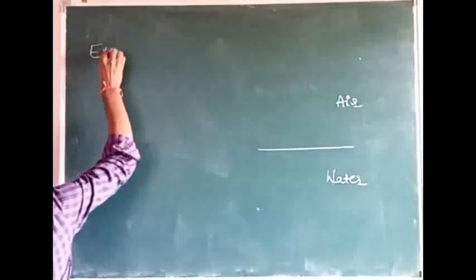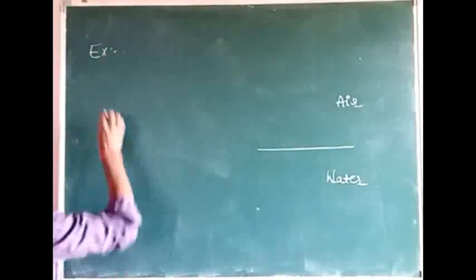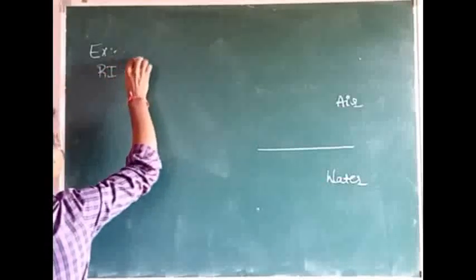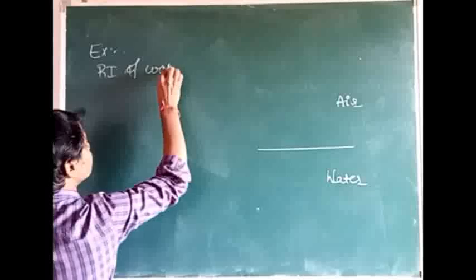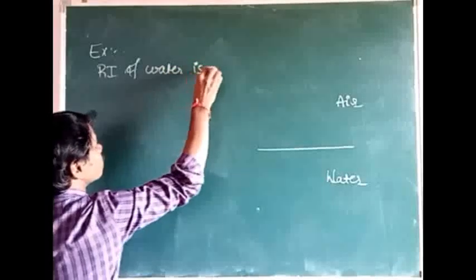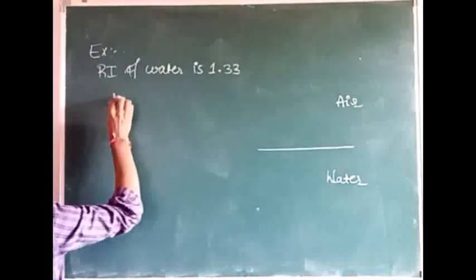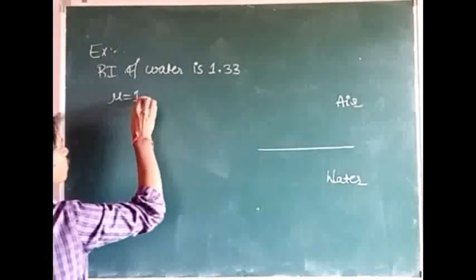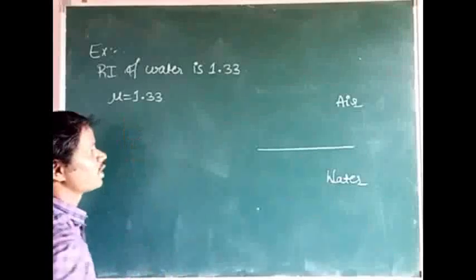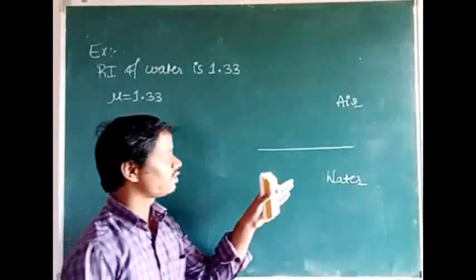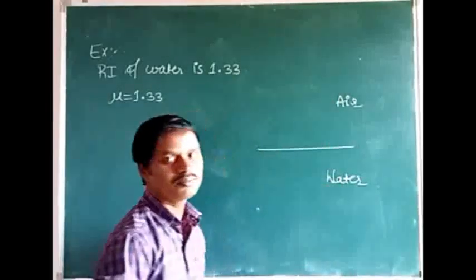What is the refractive index of water? The refractive index of water is mu equal to 1.33. Then we find the angle of incidence for which the reflected light is completely plane polarized.